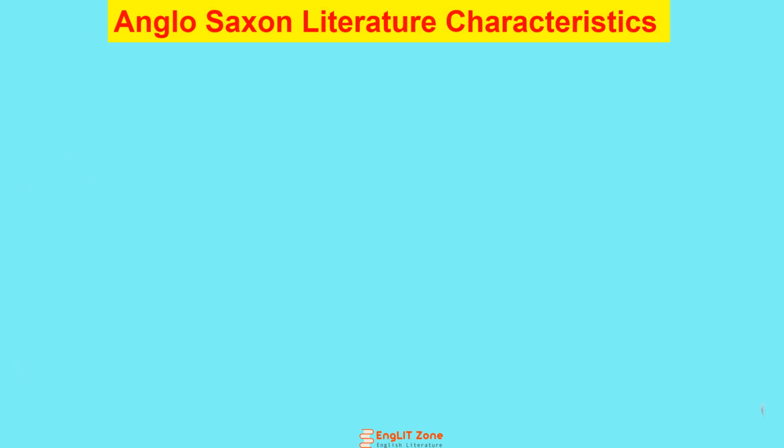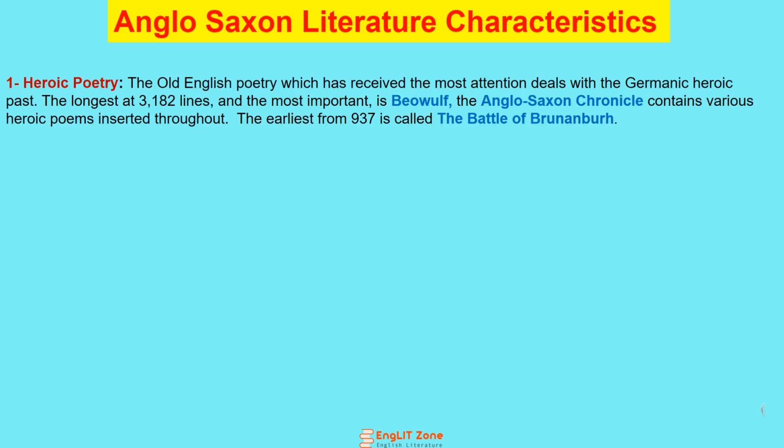Friends, let's discuss the important characteristics of Anglo-Saxon period literature. The very first is heroic poetry. As we all know, the Germanic tribes had heroic qualities in them, a warlike, brave personality. That's why the poetry of this period also had a heroic quality.